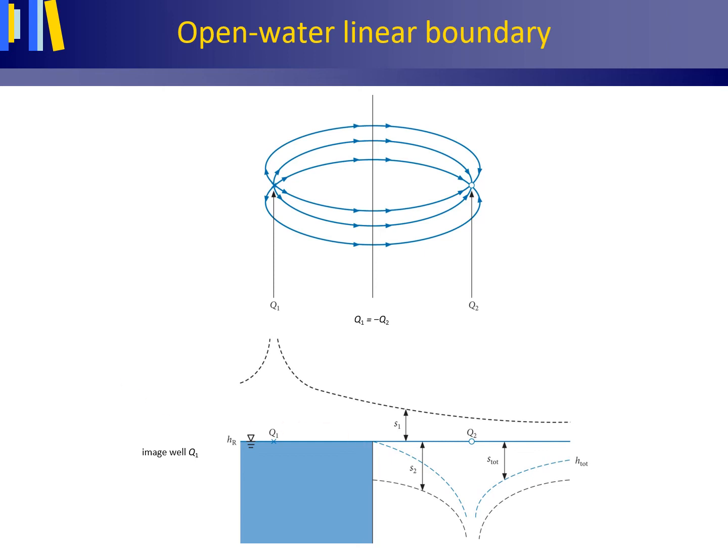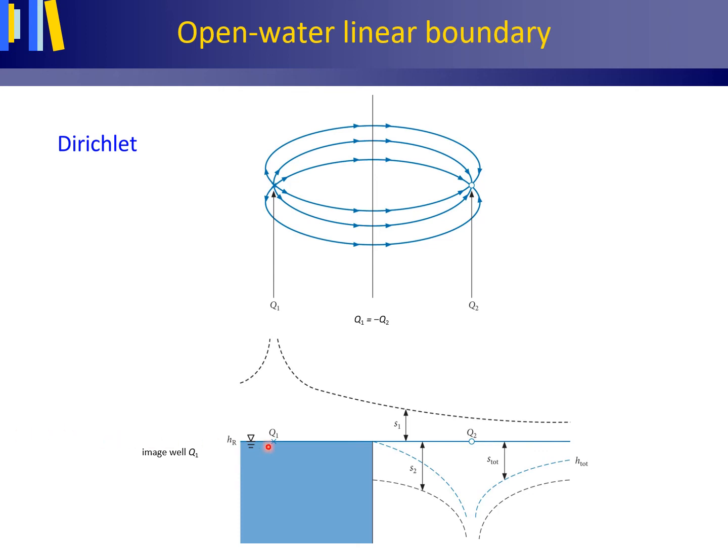In fact, if one had wanted to insert an open water linear boundary in one's groundwater flow model with a constant hydraulic head H large R to the left or west of the pumping well, mirroring the pumping well to the other side of the open water linear boundary, converting it into a recharge well with the same absolute volume flux, thus Q1 equals minus Q2, and then adding S1 and S2 together to give S total would just have been the way to go about it.